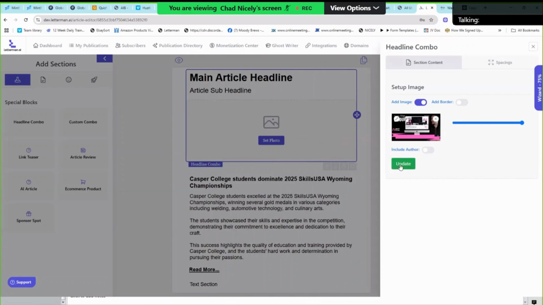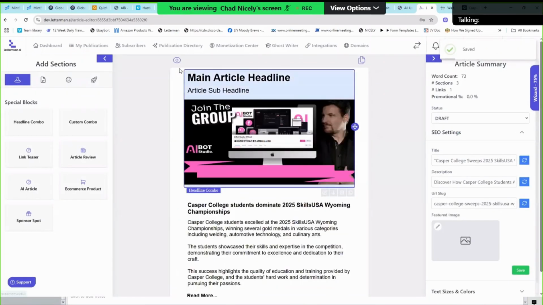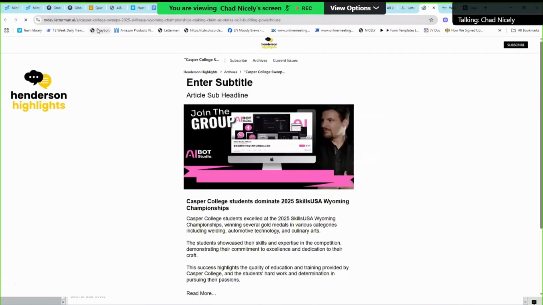So I find something like this. I'm going to update. Okay. So now this becomes your article, and we're working on the optimization for this too. So when I preview this now, if I had my domain, see how it says /A? And then you got this slug here that is SEO optimized. And what we've done is we've truncated it to make sure we're inside of SEO policy. All right.